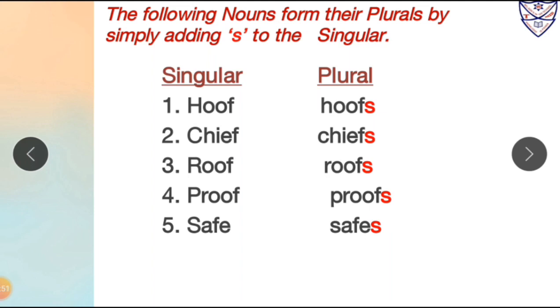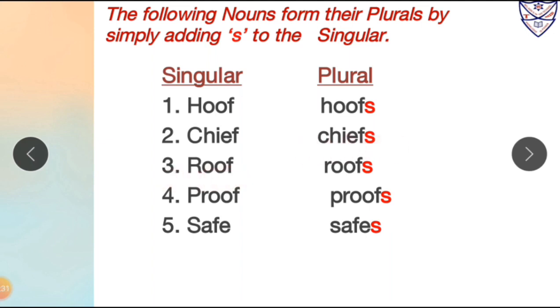So what we will do, over here we can see in singular form hoof is given. Now over here hoof ends with F. But we will not remove F and write VES, but instead of removing F, after F we will just add S. So hoof, which is in singular form, will become hoofs in plural form. Number 2, chief. Over here chief is ending with F. So instead of changing F, we will just add S after F to make its plural form. So chief is in singular form, its plural form will be chiefs.